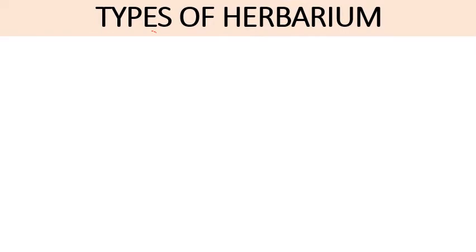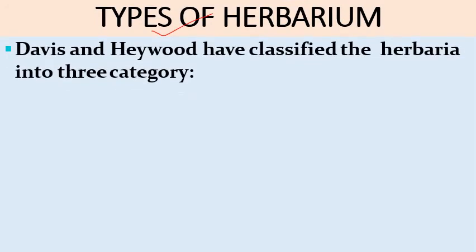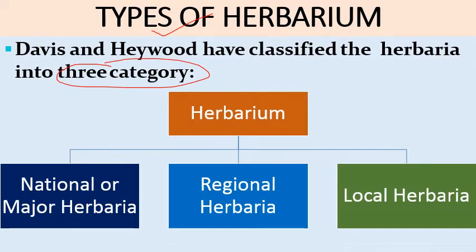Next comes types of herbarium. Davis and Haywood have classified the herbaria into three categories, which are the national or major herbaria, then regional herbaria and local herbaria. National herbaria include the herbarium of national level, then regional herbaria include the herbarium of a particular region, and then local herbaria include that of a particular college, university, or a local area.